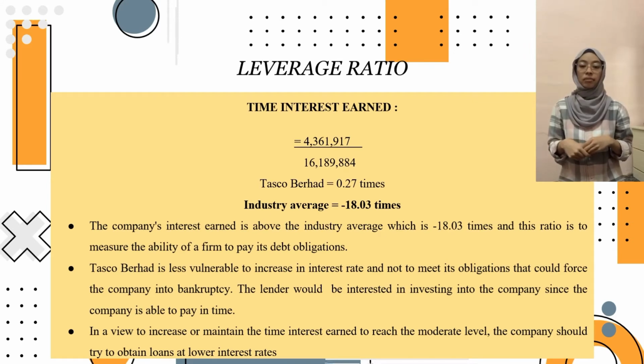After that is times interest earned. The company's times interest earned is above the industry ratio, which is negative 18.03 times. It means that Tasco Berhad's performance is satisfactory, since the company might borrow funds at a low interest rate. The lenders would also be interested in investing in the company because the company is able to pay on time. In order to maintain the times interest earned at a moderate level, the company should try to obtain loans at a lower interest rate and reduce operating expenses.